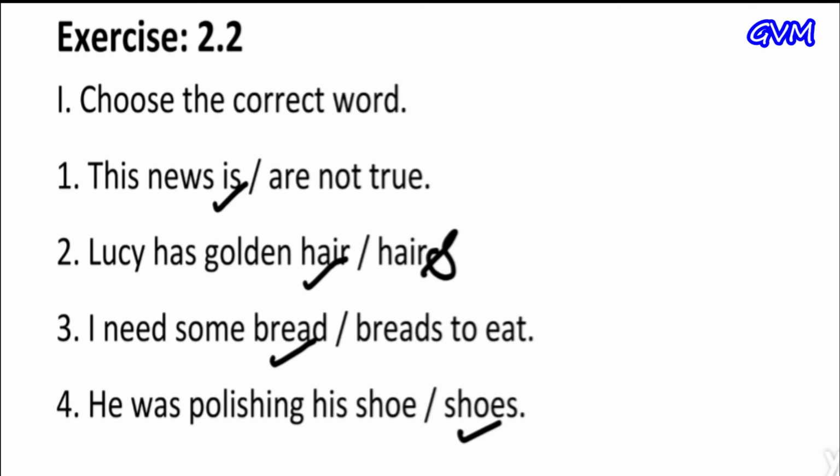Second, Lucy has golden hair. Here hair is right because we can't make hair plural. Third, I need some bread to eat. We use bread, not breads, because in this sentence, some means a certain amount of that thing. Fourth, he was polishing his shoe or shoes. And the correct answer is he was polishing his shoes. And the rest of the questions you have to do in your book.